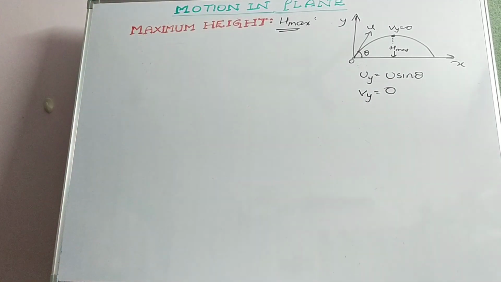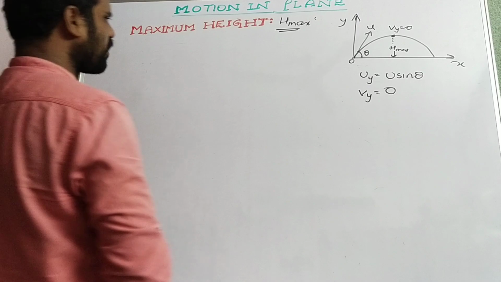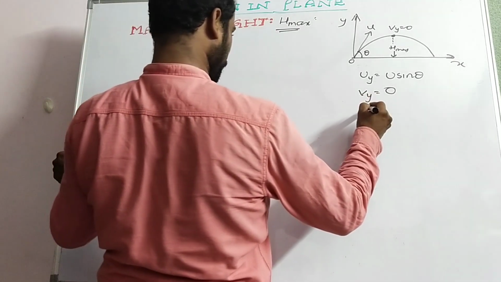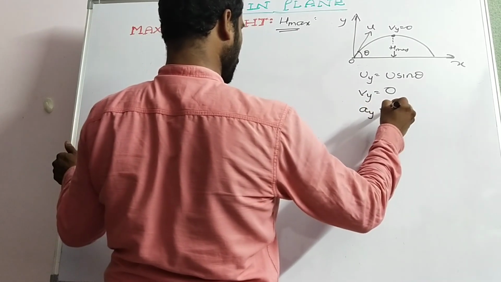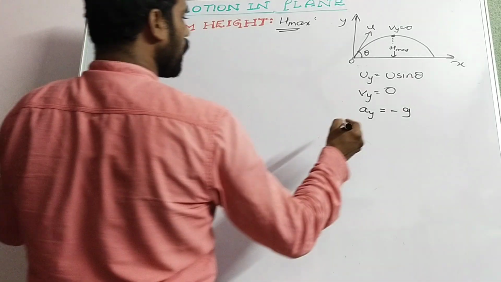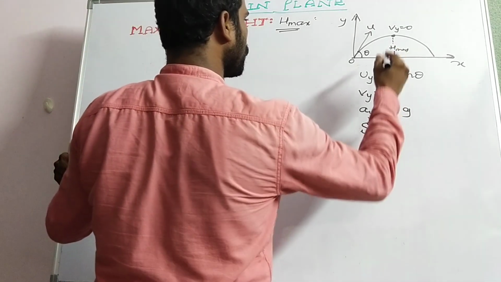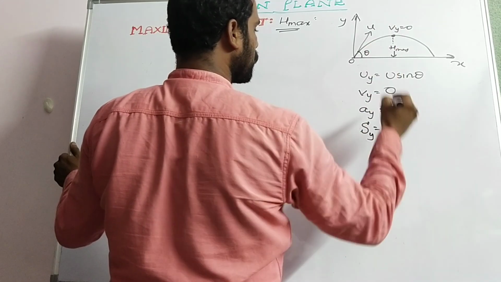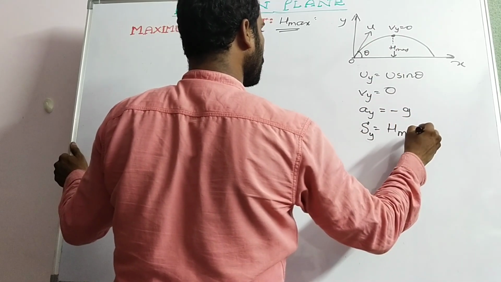As the body is moving up, acceleration due to gravity will be taken as negative, so ay is equal to minus g, and displacement sy is the vertical distance, that is h max.